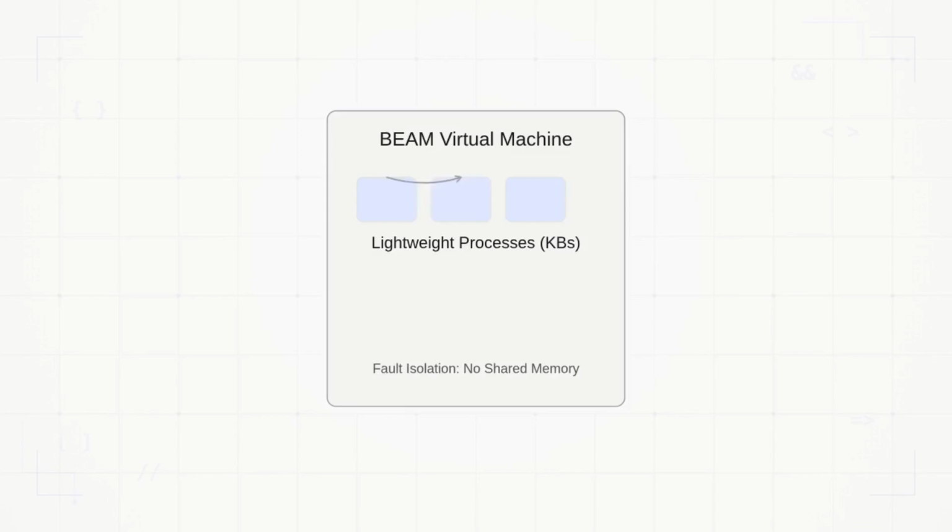If process A wants to talk to process B, it sends a copy of the data. This isolation is the secret to Discord's fault tolerance. If one user's process crashes due to a bug, it doesn't take down the entire server or affect any other users. The system simply restarts that specific process and moves on. However, this copy-everything model creates a massive problem when you scale to millions of users.